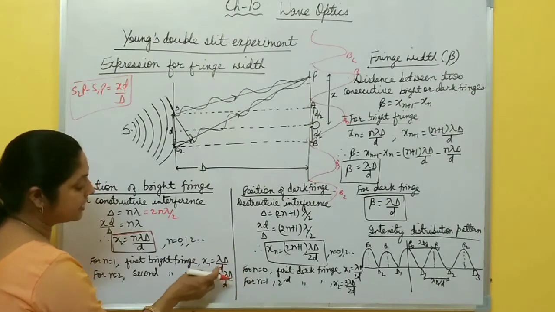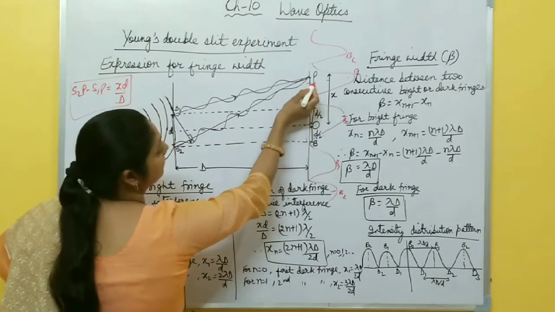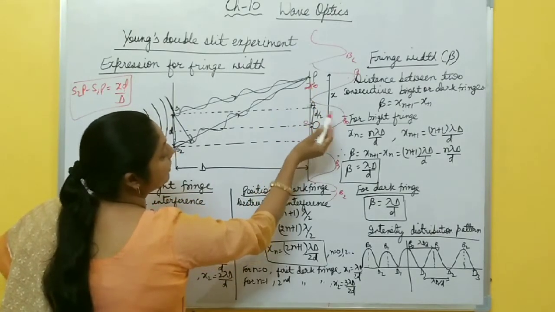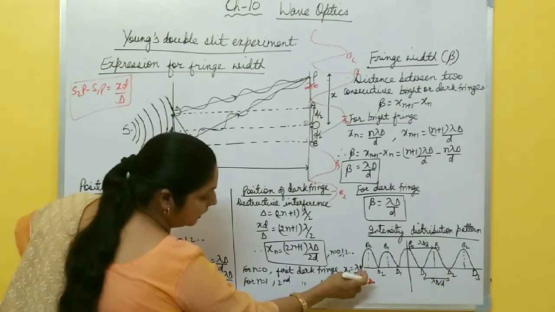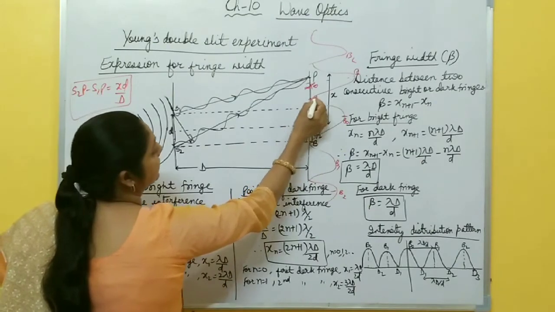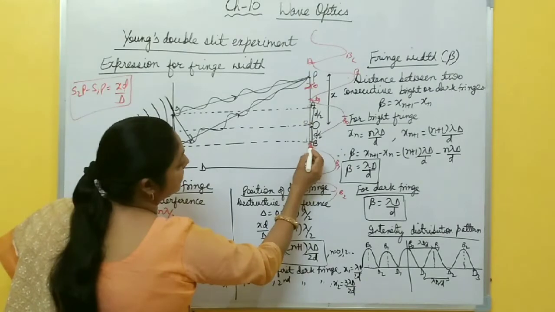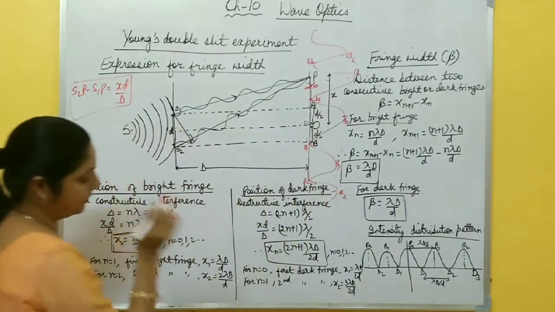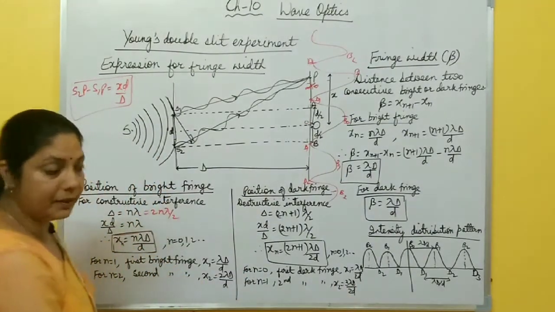It means the distance between center and the next one is λD by d, and at the center the path difference is 0, it means it is half in between. x equal to λD by 2d. It means here the first dark fringe is formed, then here the second dark fringe is formed, on both sides of the screen. Here also first dark fringe, here also second dark fringe. When you put n equal to 1, second dark fringe, 3λD by 2d.